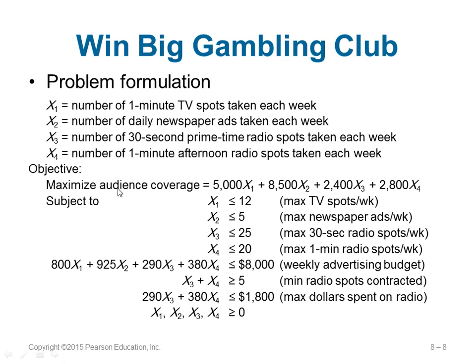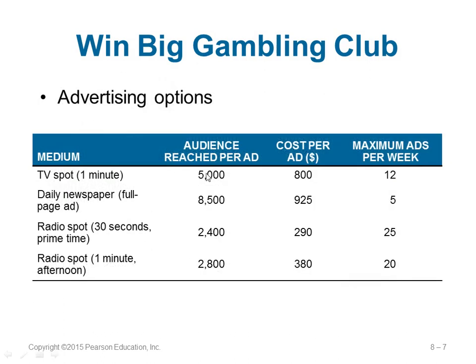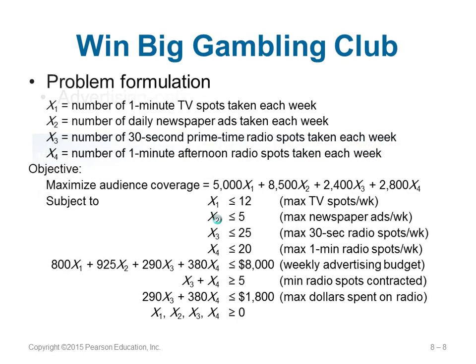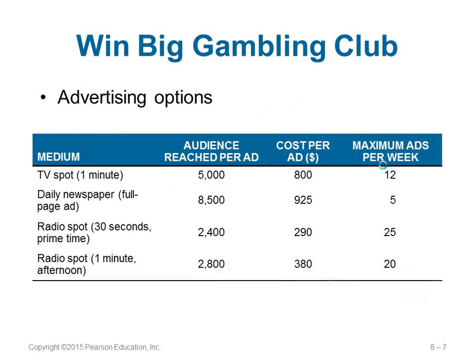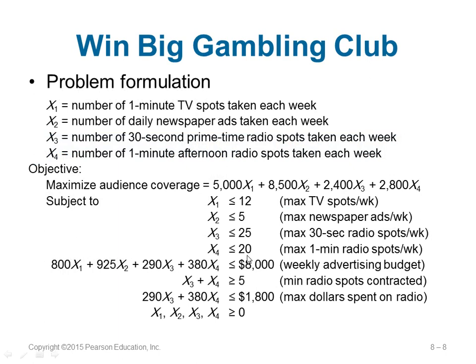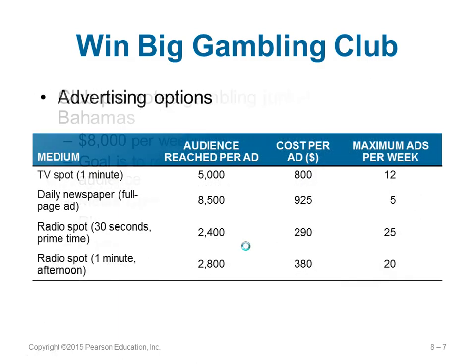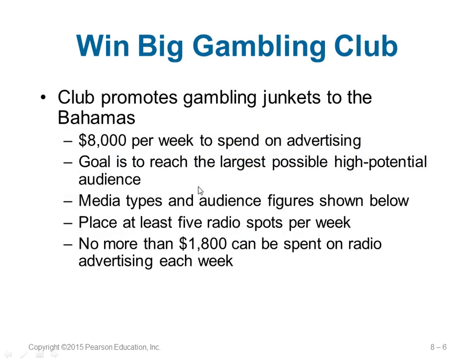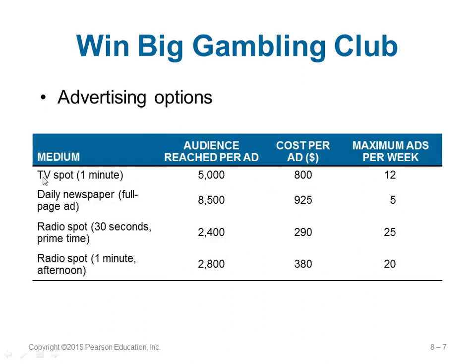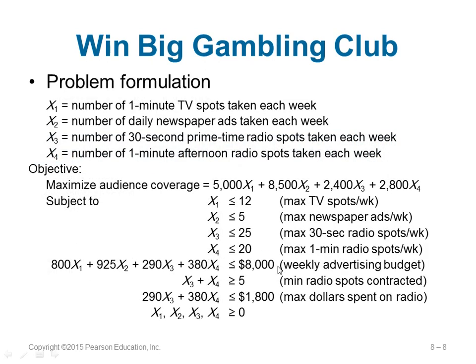We want to maximize the audience coverage. The coverage is given, so 5,000 X1 plus 8,500 X2 and so on. Then the constraints. You can only have 12 adverts on TV, so X1 is less than or equal to 12. X2 is less than or equal to 5, and so on. Then the weekly budget is only $8,000 per week, so 800 X1 plus 925 X2 plus 290 X3 and so on is less than or equal to 8,000.